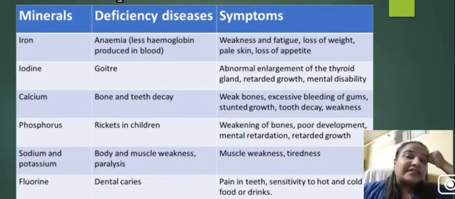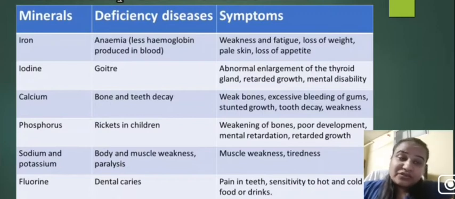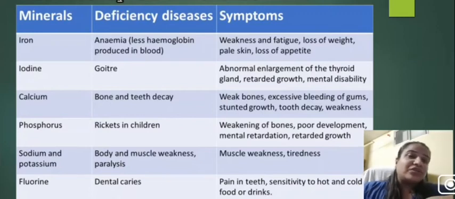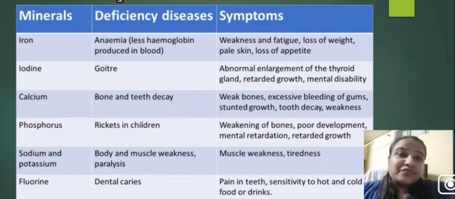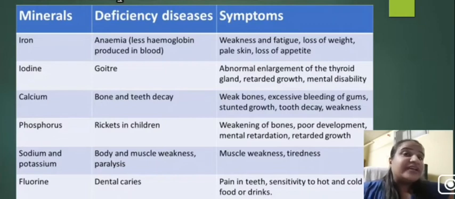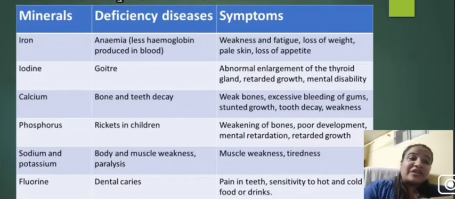When somebody has a deficiency of iodine, it leads to goiter, which is an abnormal enlargement of the thyroid gland, retarded growth, and mental disability too. Iodine is present in salt, so we take it in almost all salty things. Calcium is another nutrient present in food, deficiency of which is going to lead to bone and teeth decay. That means the person is going to have weak bones. In order to have strong bones, one has to have calcium in their food. We get calcium from milk.